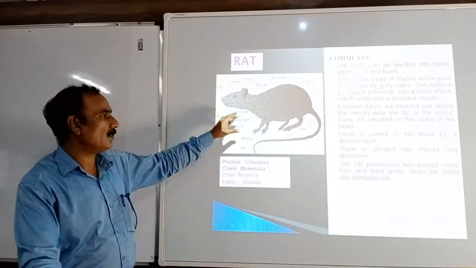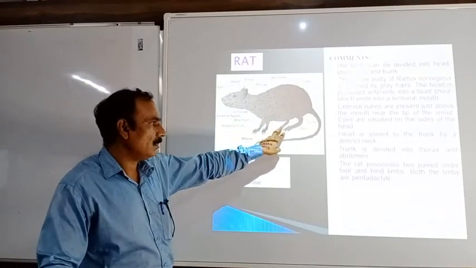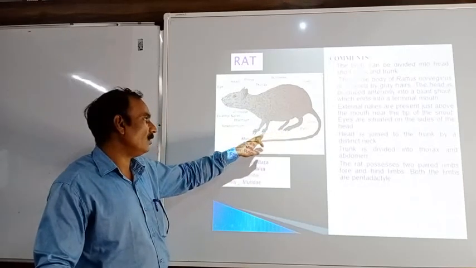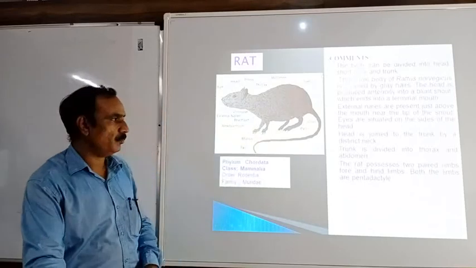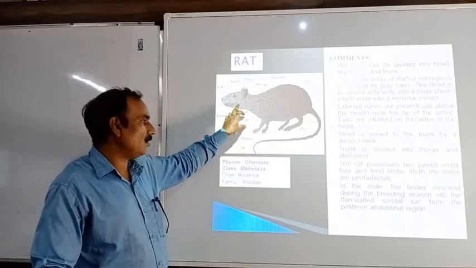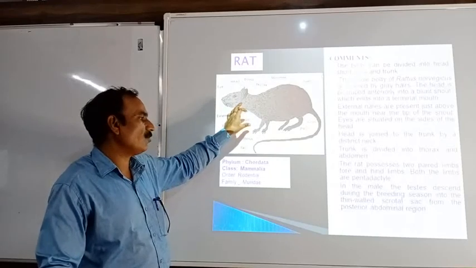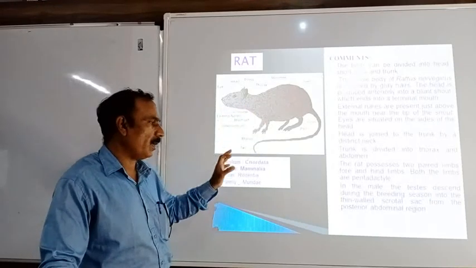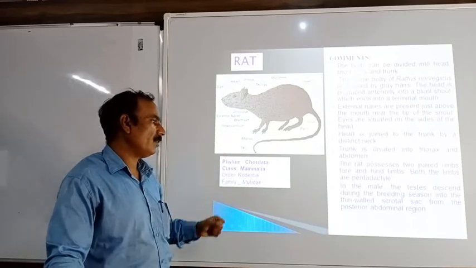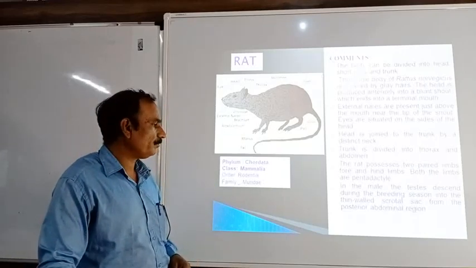Then this animal possesses two pairs of limbs. So these are the forelimbs and these are the hind limbs. Both limbs are pentadactyl. Pentadactyl means five digits are present on the limbs. In the male, the testes descend during the breeding season into the thin-walled scrotal sac. So the scrotal sac is present in the case of the male, and during the breeding season, the testes descend into the scrotal sac from the posterior abdominal region.